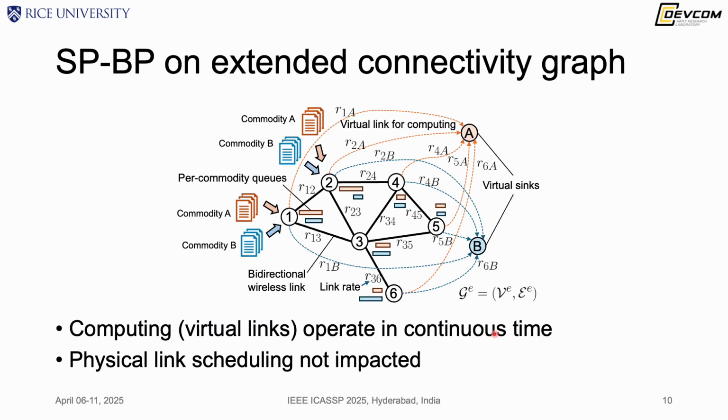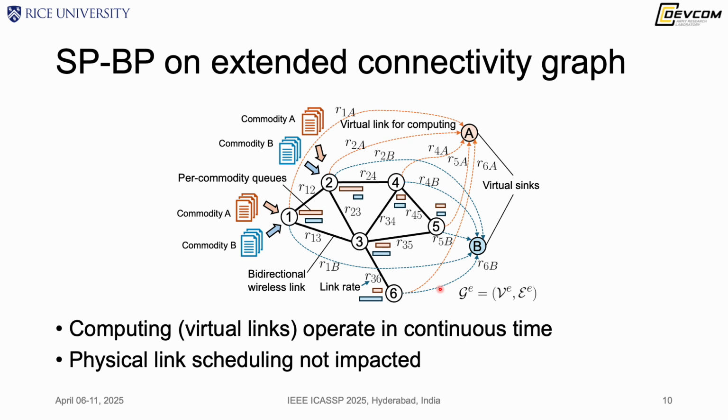Now with this modeling of computing, we can show the full picture of our joint solution. We just run SPBP on the extended connectivity graph, but the computing operates in a continuous time domain.